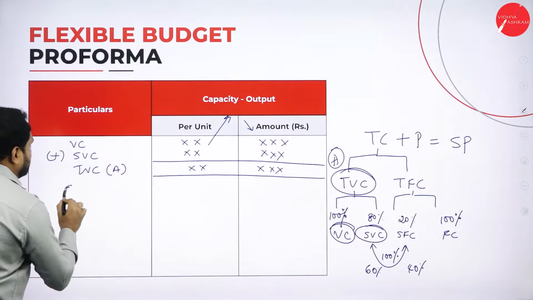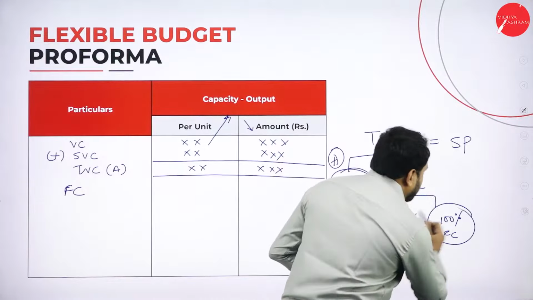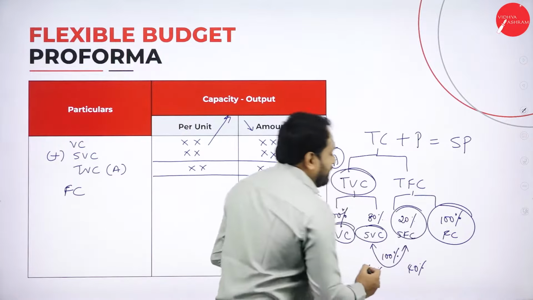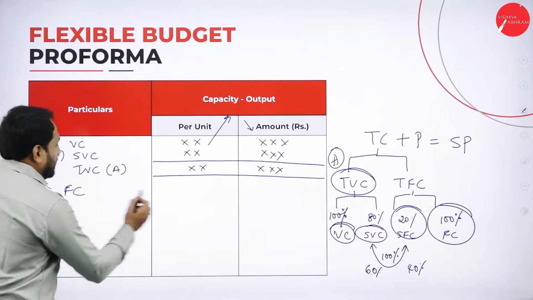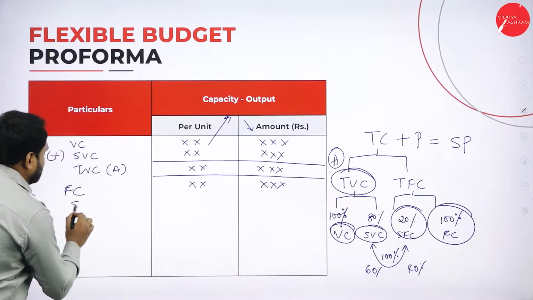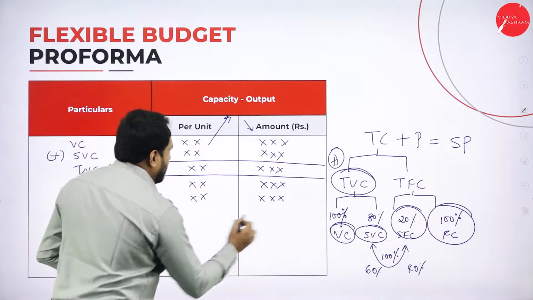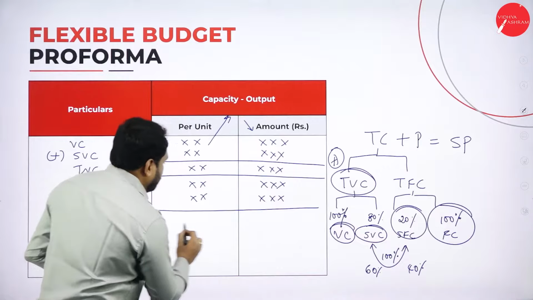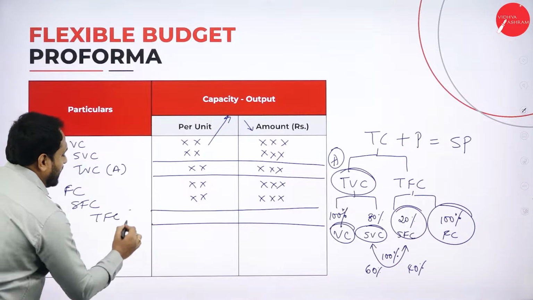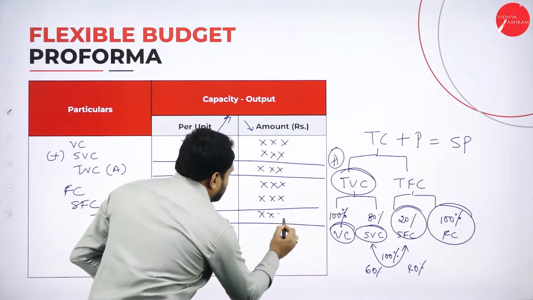Next is fixed cost. Now what type of fixed cost are you supposed to write first? 100% fixed cost you will write. Then you will add the semi-fixed cost. Here in fixed cost you will write the amount and then semi-fixed cost, and this is how you will be writing it. And if you total it, what exactly you will get? That is called TFC. Denote that as B. So you will add here, this is what it is.